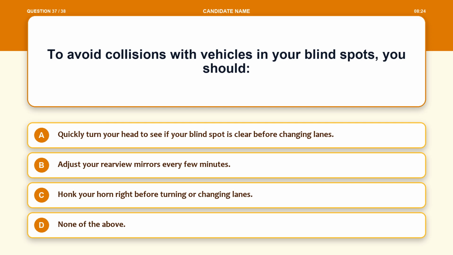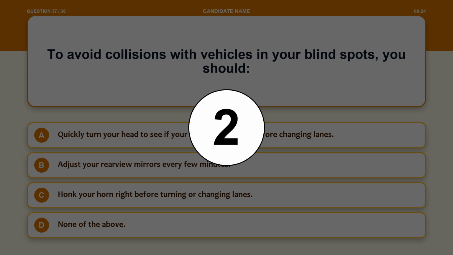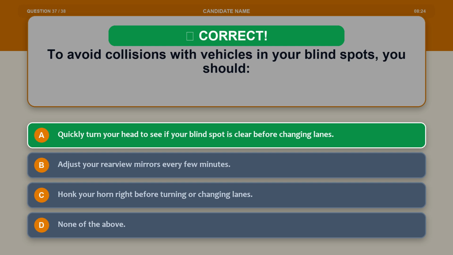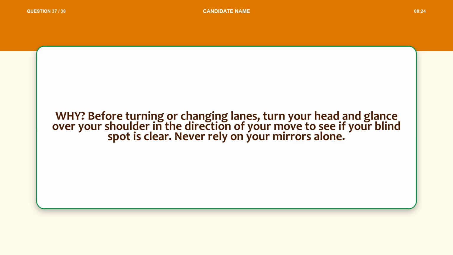Question 37. To avoid collisions with vehicles in your blind spots, you should option A, quickly turn your head to see if your blind spot is clear before changing lanes. Option B, adjust your rearview mirrors every few minutes. Option C, honk your horn right before turning or changing lanes. Option D, none of the above. The correct answer is option A. Quickly turn your head to see if your blind spot is clear before changing lanes. Explanation. Before turning or changing lanes, turn your head and glance over your shoulder in the direction of your move to see if your blind spot is clear. Never rely on your mirrors alone.